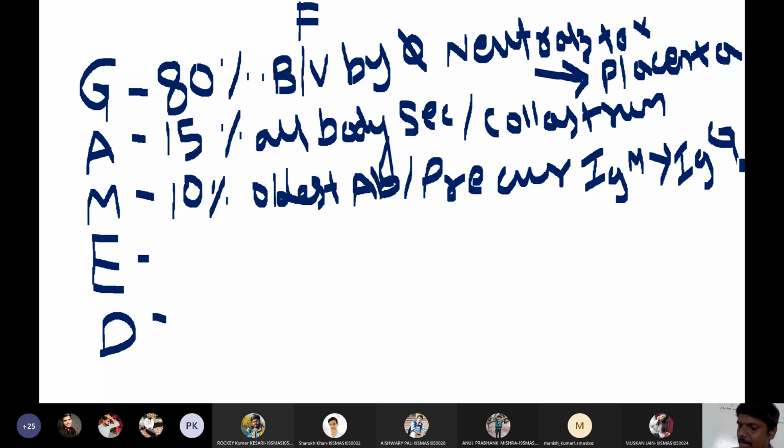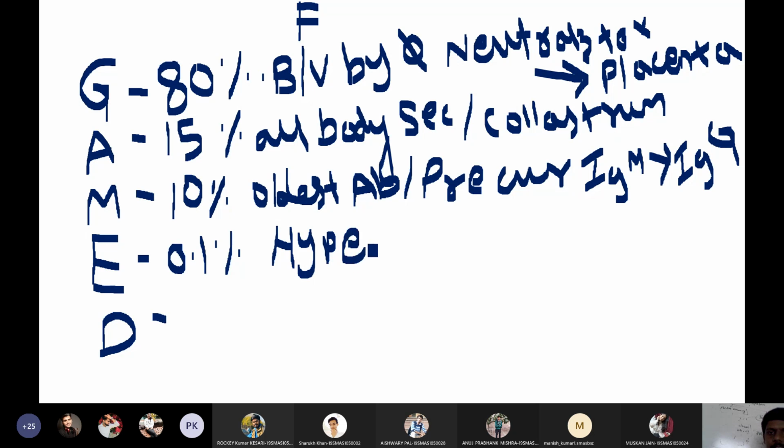Then let us discuss IgE antibodies. Okay. So IgE antibodies are present only 0.1% in the circulation. Very, very less, students. IgE are present only 0.1% in the body circulation, and they will mediate hypersensitivity reactions.